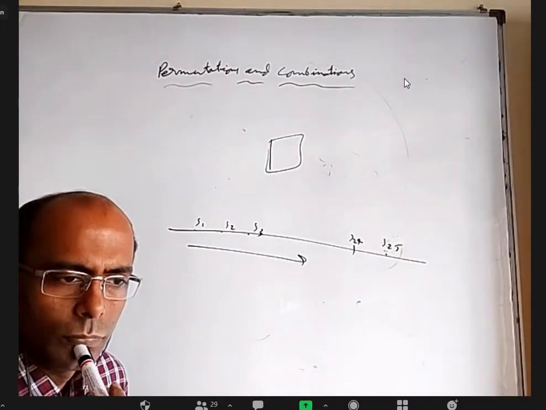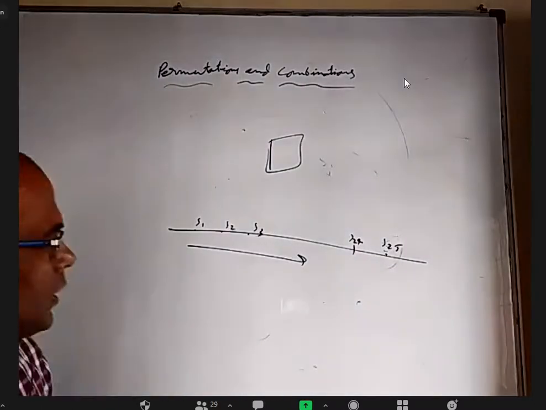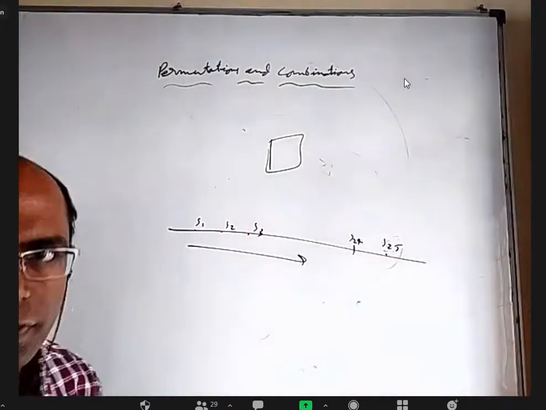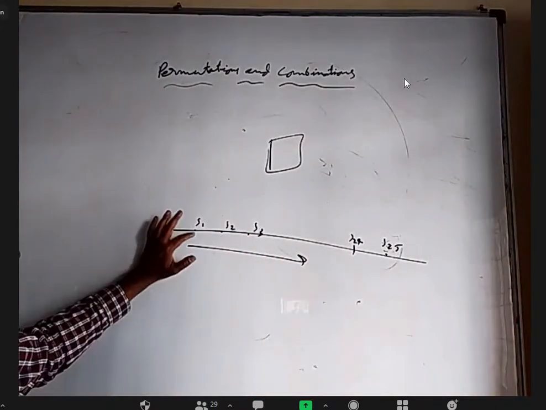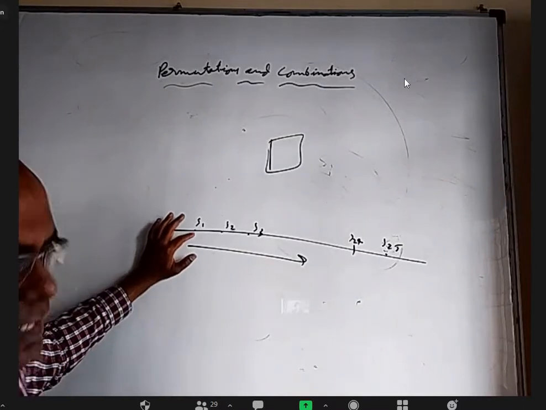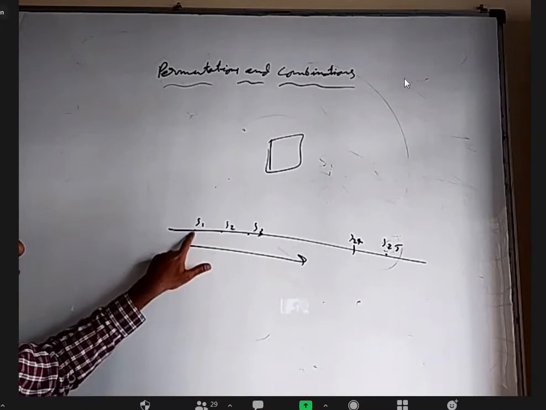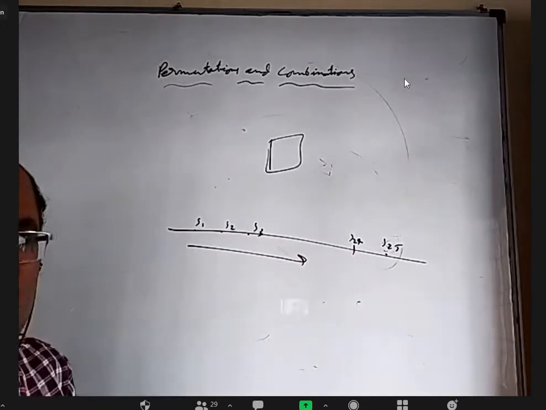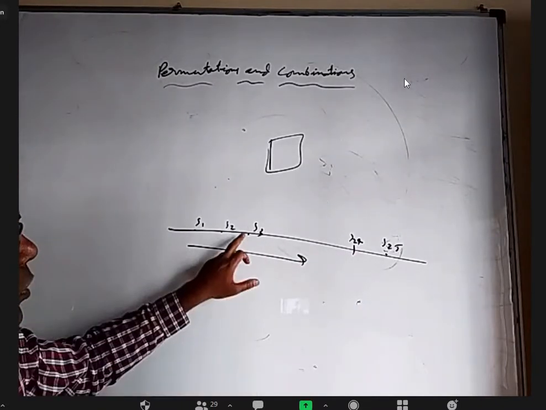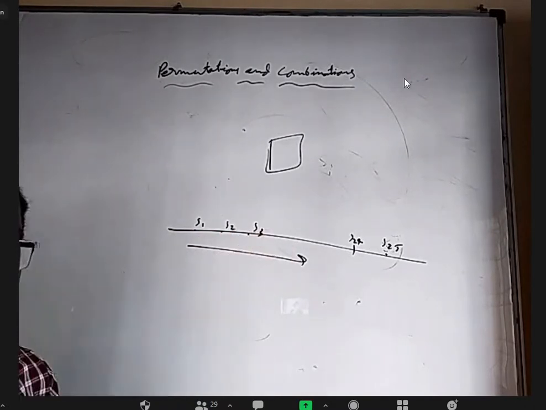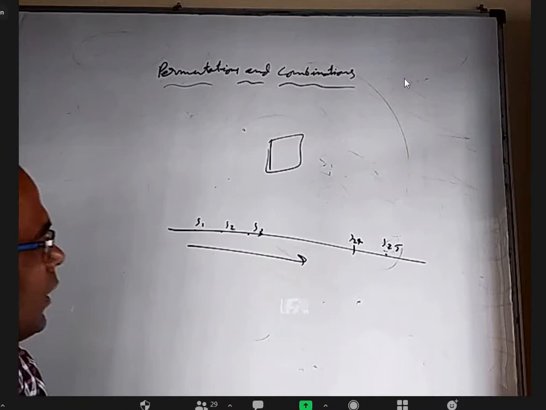Once again, the question is: the train will stop at S1, S2, S3, S24, S25. Somebody can get into the train at S1 and ask, please give me a ticket to go to S3. Somebody will get into the train at S1 and ask, I want to go to S24. I'm not saying they're all equal distances, that from here to here 5 rupees, from here to here 5 rupees, not like that. We don't know all the details.